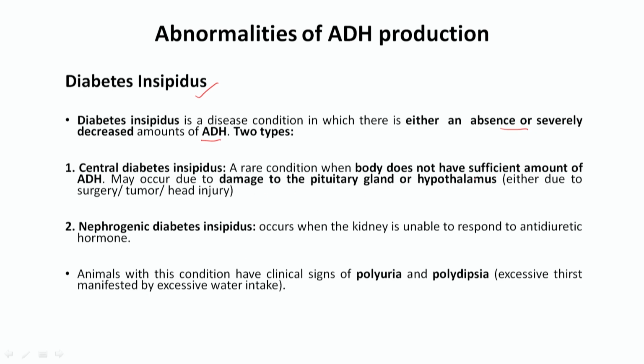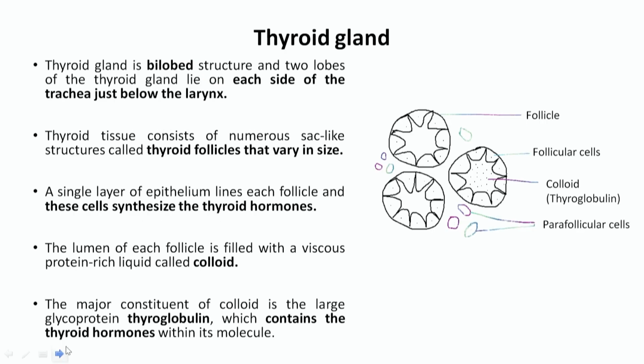Central diabetes insipidus means the production of ADH is not sufficient. Nephrogenic means the production is optimal, but the nephrons are unable to respond to it. So, that is called nephrogenic diabetes insipidus and central diabetes insipidus. What are the symptoms in diabetes insipidus? There is polyuria and polydipsia. So, more thirstiness will be there and more ingestion of water will take place.